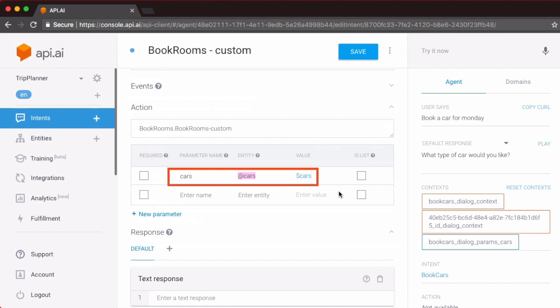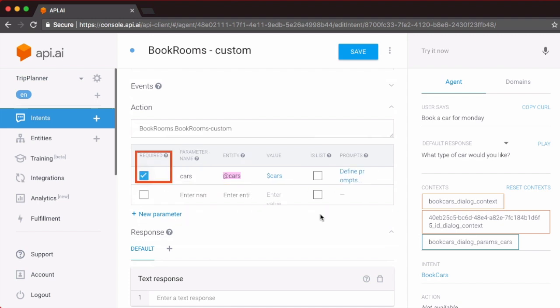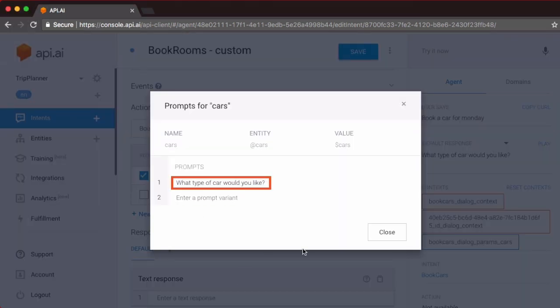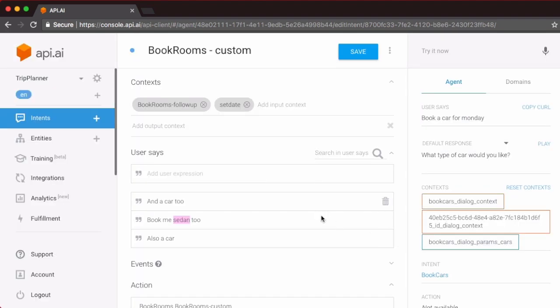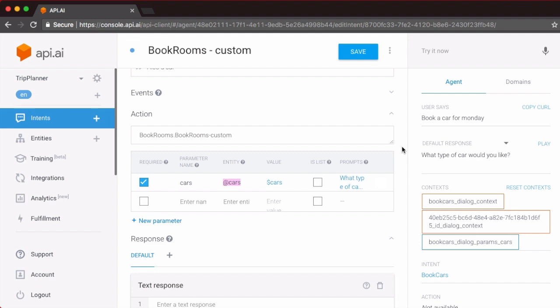Now, first, let's mark the required parameters. The type of car is a required parameter, so we go ahead and check that checkbox. Once this is a required parameter, we also need to define the prompts to extract the car type that the user wants to reserve. The two parameters whose values we require from the user for our book car's intent is the car type as well as the date on which we want the booking.